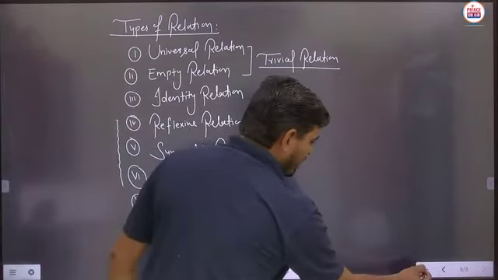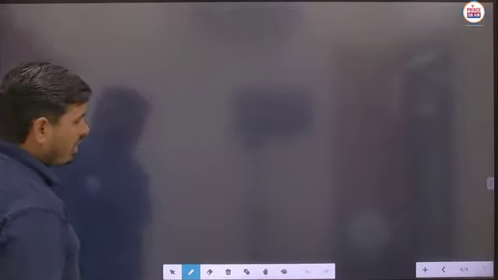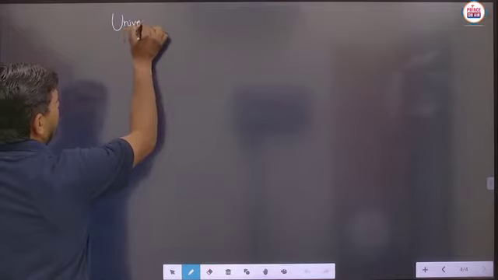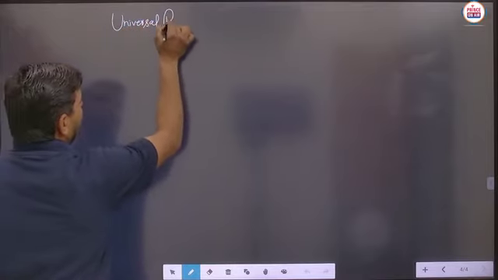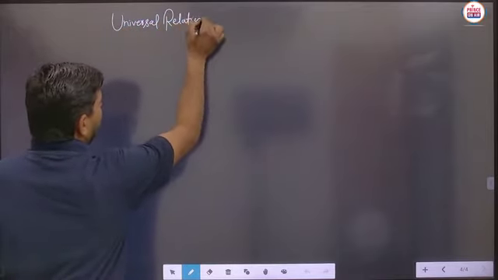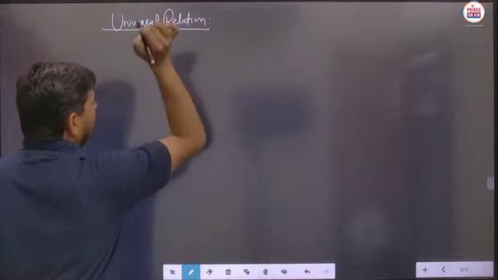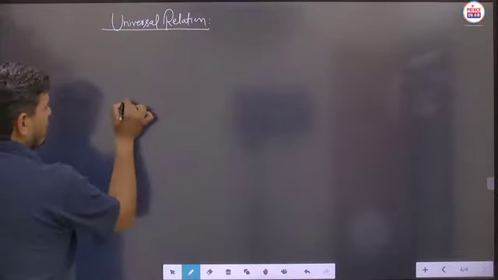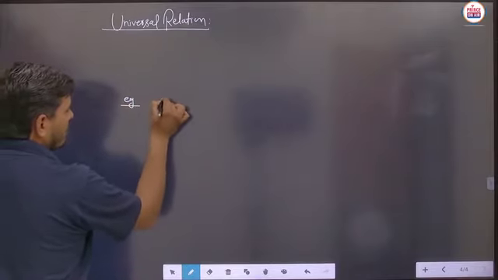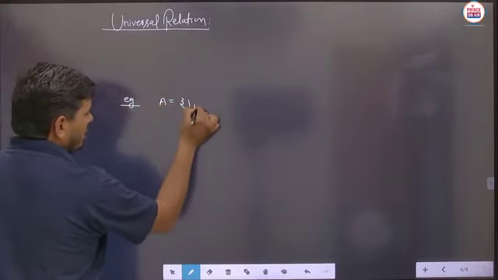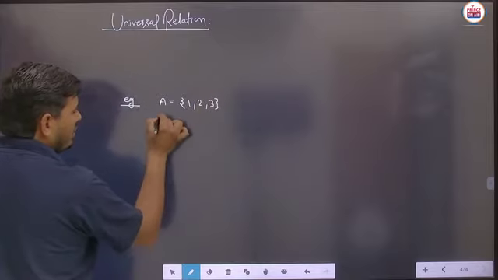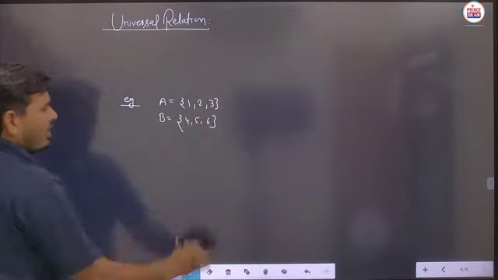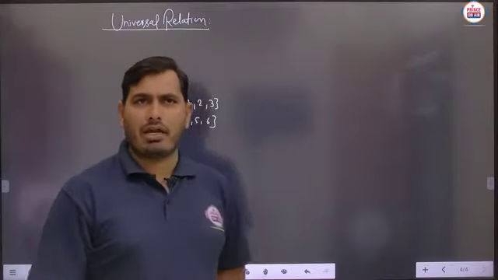So the next part we are taking, student, is defining the universal relation. We will describe what the basic meaning of universal relation is and how the universal relation is defined here. Suppose we take a suitable example. Suppose any set A has the elements 1, 2, 3, and any set B is taken as 4, 5 and 6. Any relation R is defined from the set A to set B.